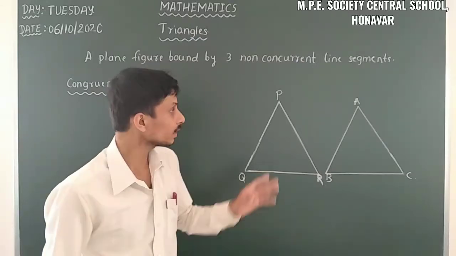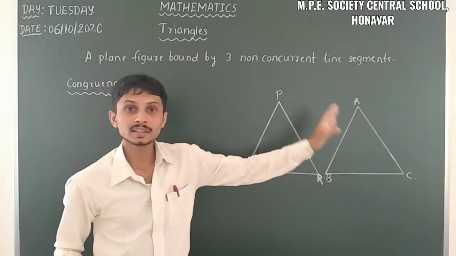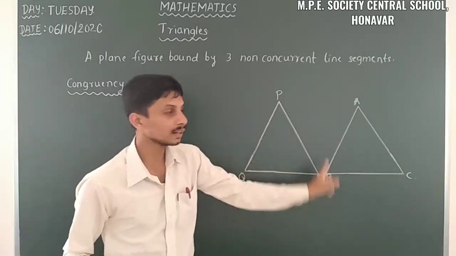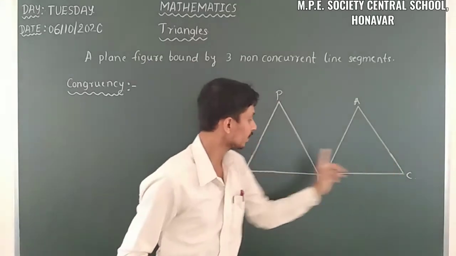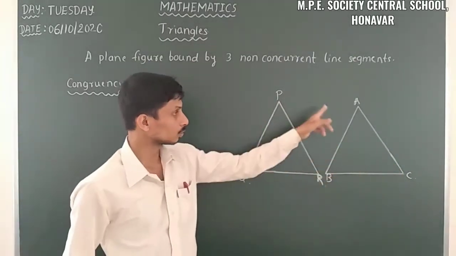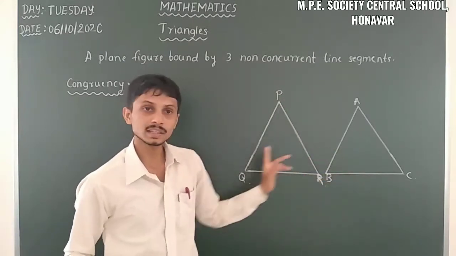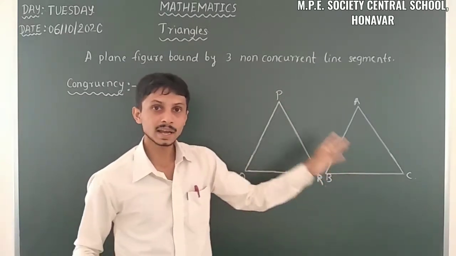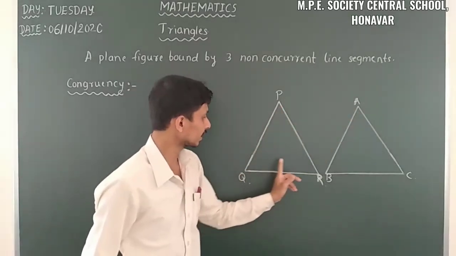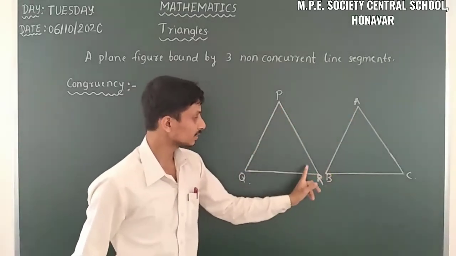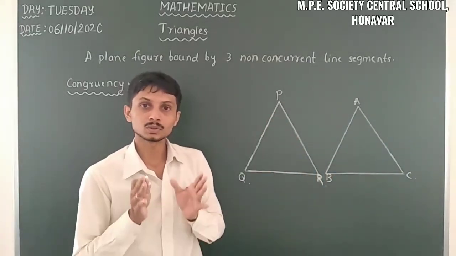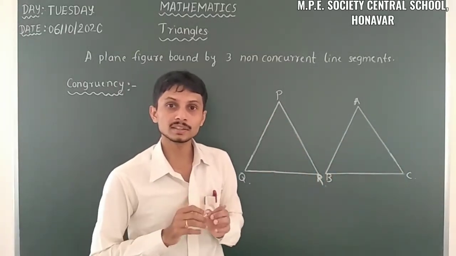In the case of triangles, when this side is equal to this side, this side is equal to this side and this side is equal to this side, that means PQ is equal to AB, PR is equal to AC and QR is equal to BC, and also this angle is equal to this angle, this angle is equal to this angle and this angle is equal to this angle, then we call them congruent triangles.